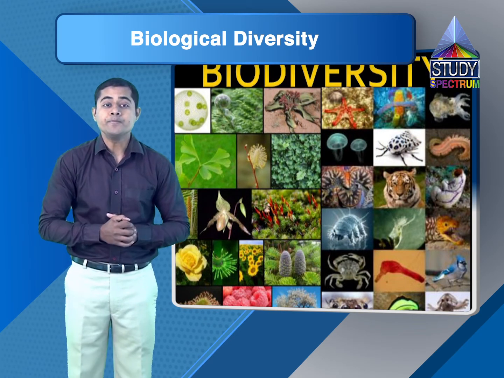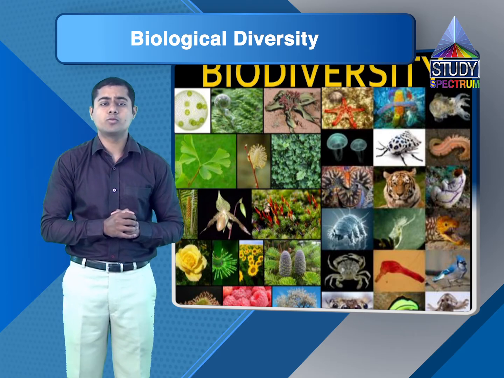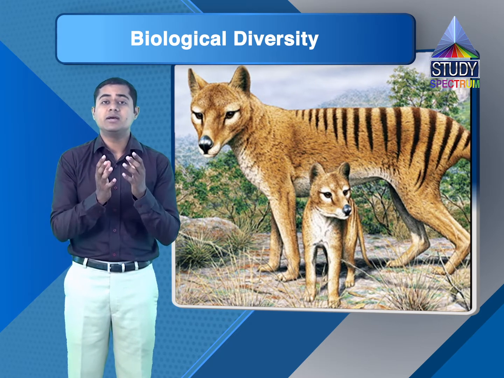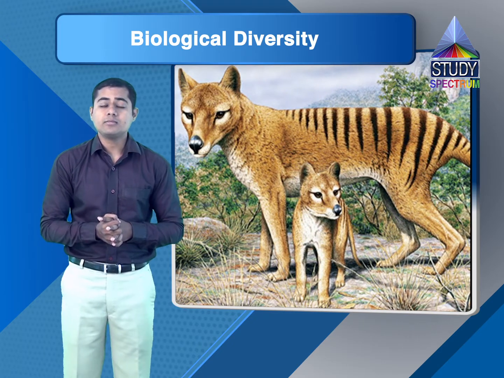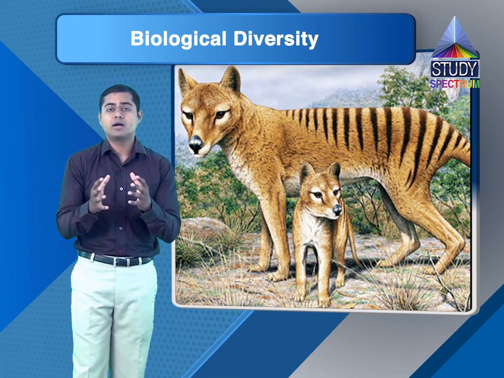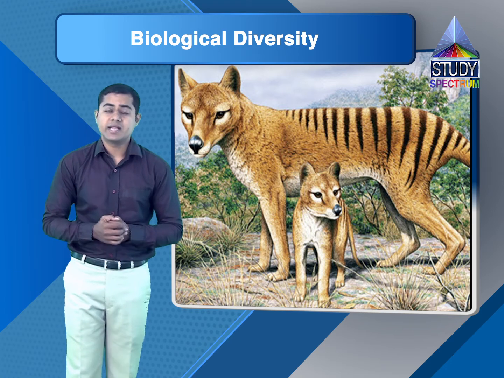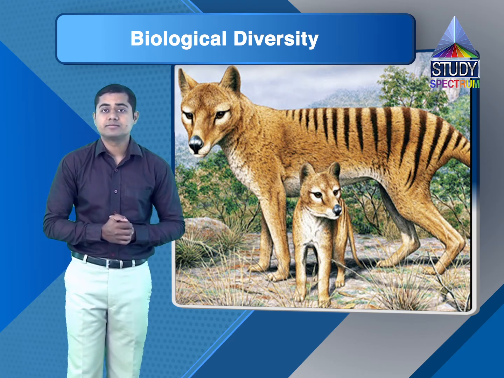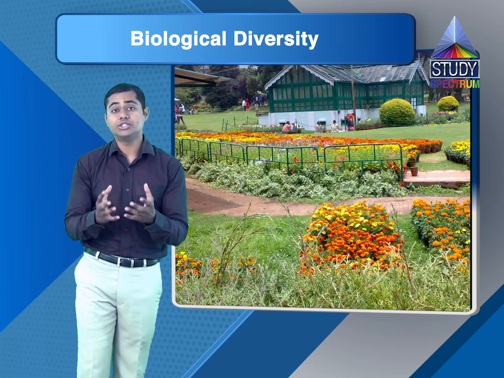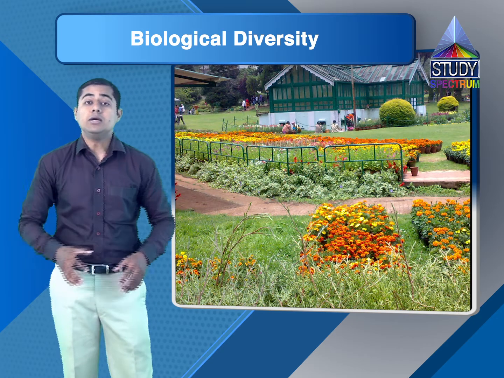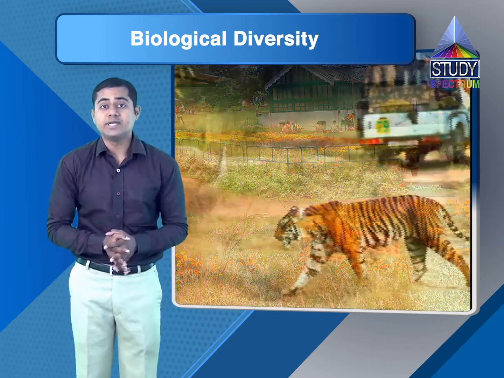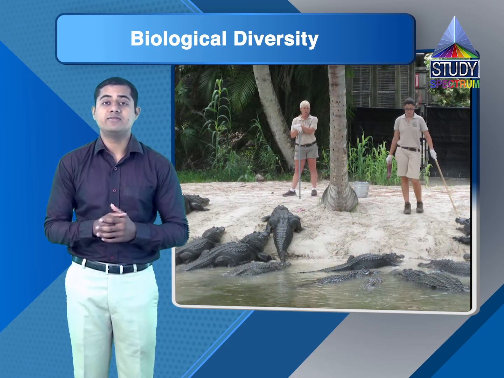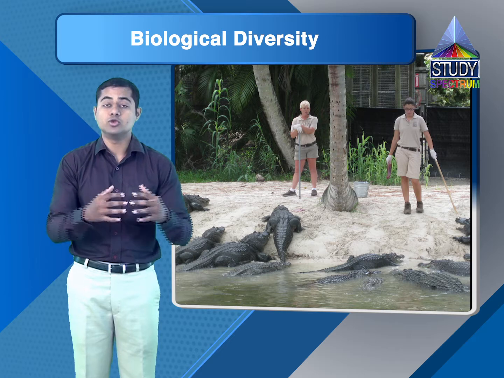Let's go to the next question. List the various efforts being made to protect the extinct species or the species which are on the verge of extinction. What are the steps we are taking to protect species on the verge of extinction? We are creating botanical and zoological gardens, we are making parks, we are making sanctuaries. By law, we are giving protection to all the wildlife we have in those sanctuaries or parks.